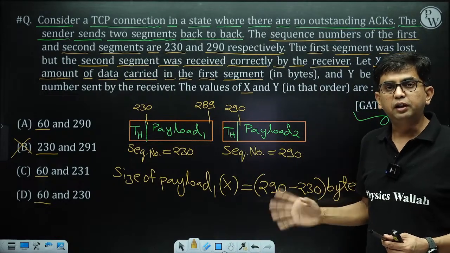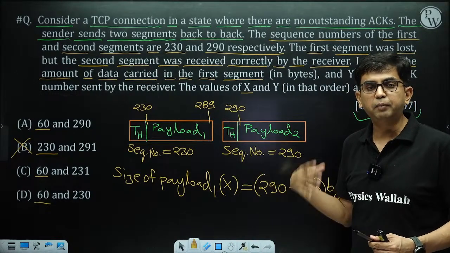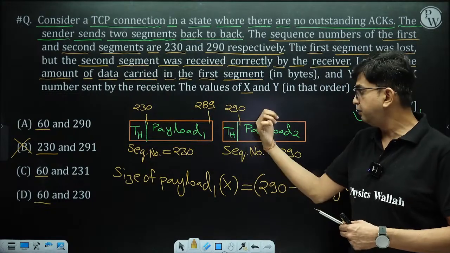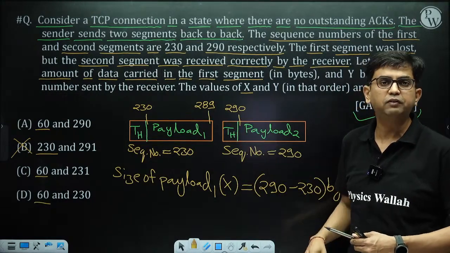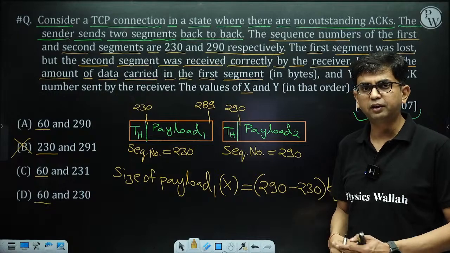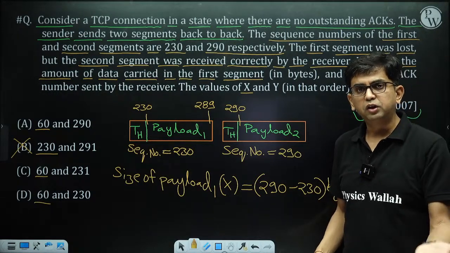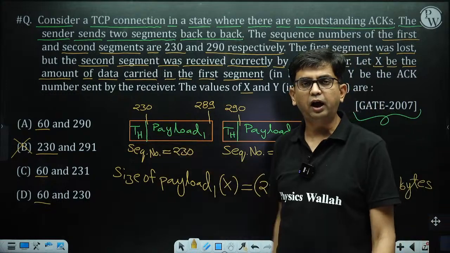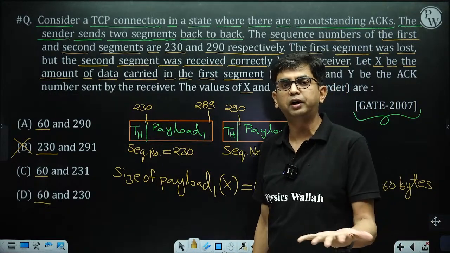It means some bytes are missing, bytes 230 to 289, and I am receiving byte number 290. So the receiver will send an acknowledgement telling that it is waiting for the segment whose sequence number is 230.